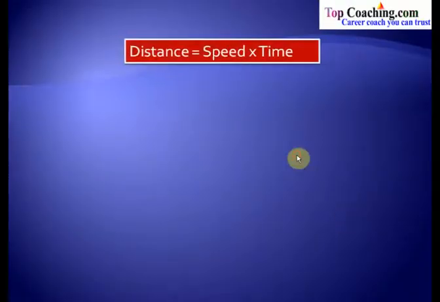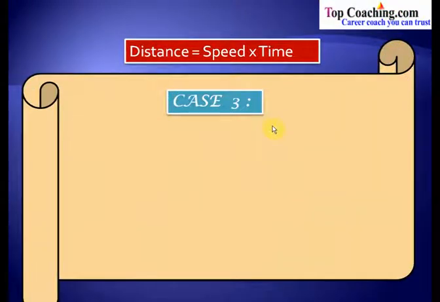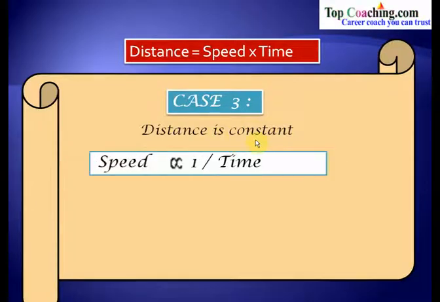Again, the same formula, distance equal to speed into time, and we are going to look at case number 3, and this is where the distance is constant. Now we are going to keep the distance constant, and let's see what is the relation between speed and time. In such a case, speed is inversely proportional to time.